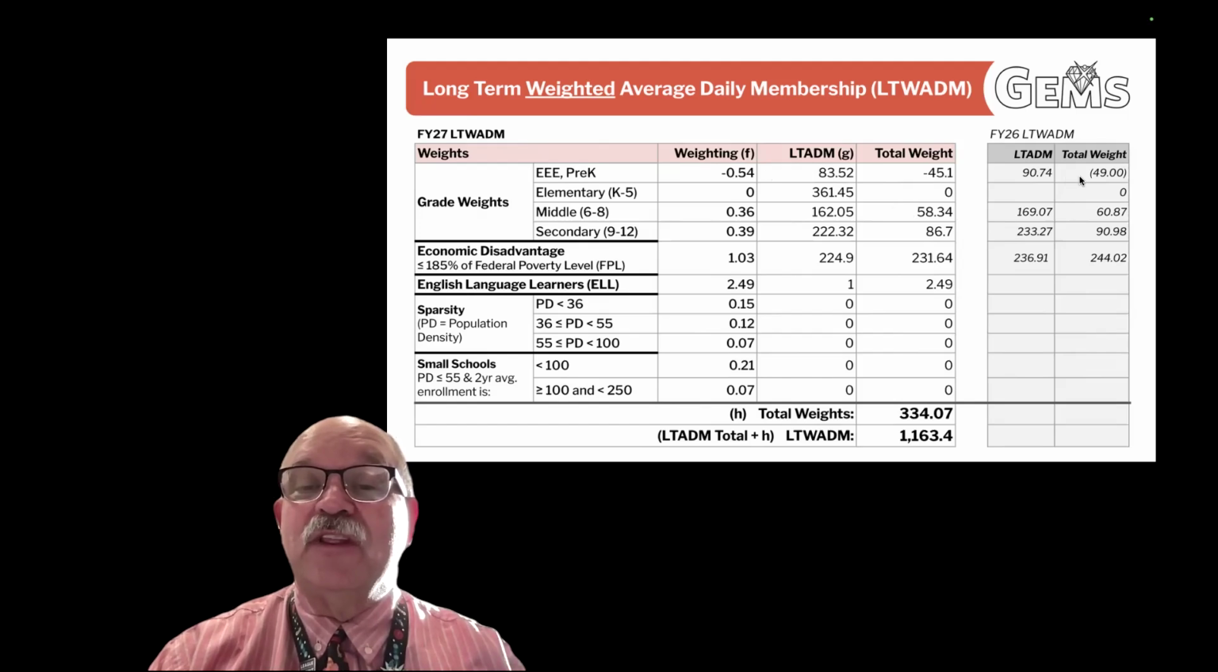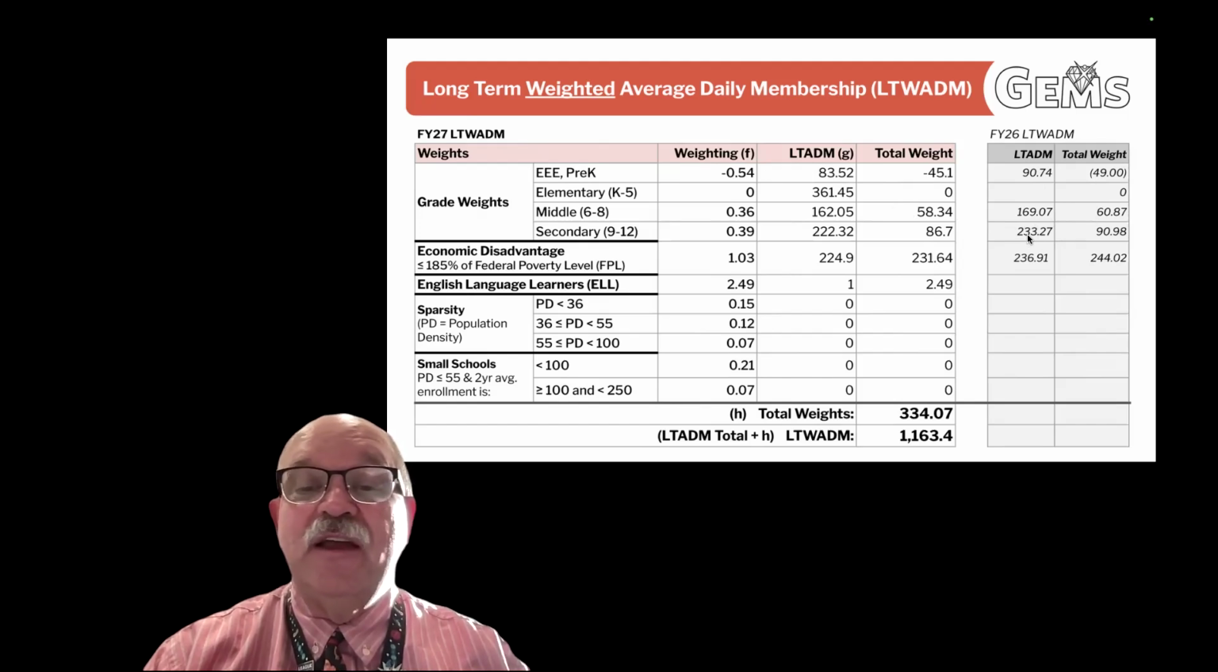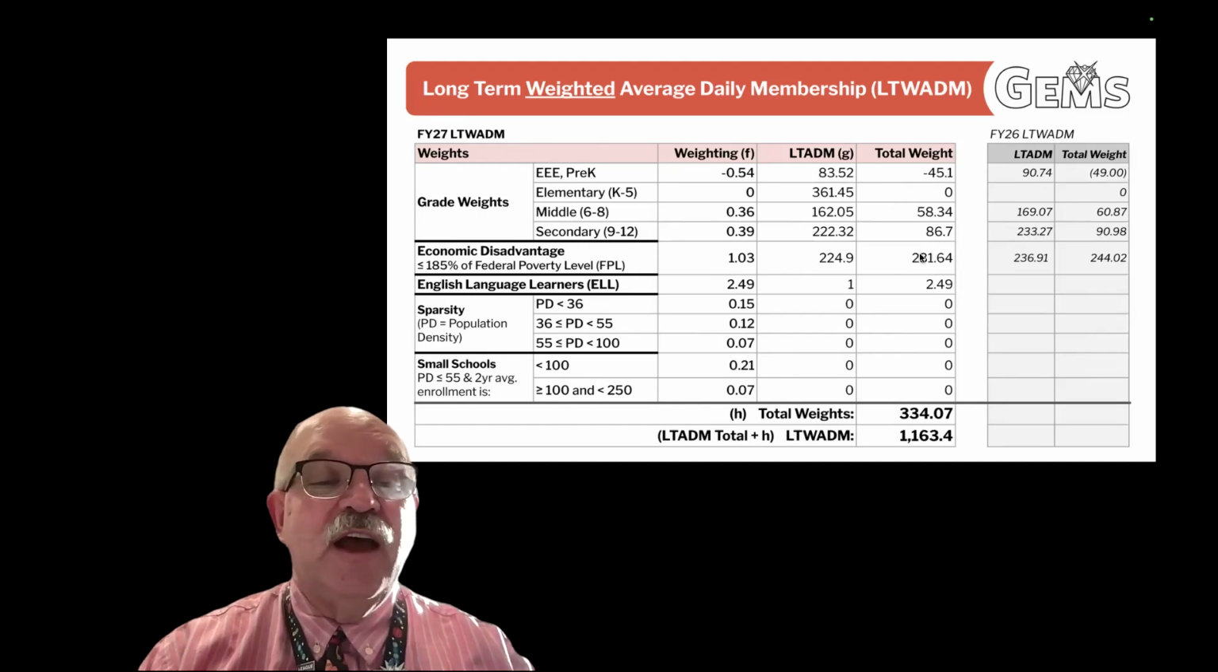Then if you compare to last year, we had more pre-K students, so we lost slightly more there. Our middle school students count was about 7 higher, so a little bit different weight there. And the high school students, again, about 11 less than last year, so a little less extra weight for those.